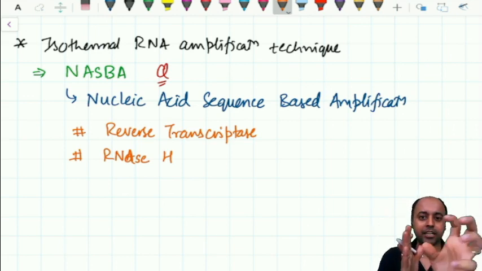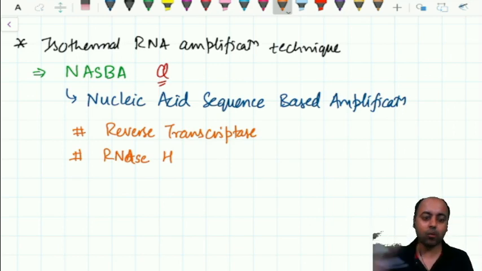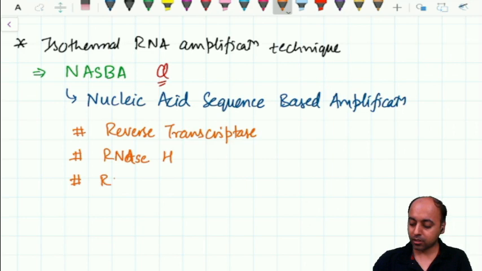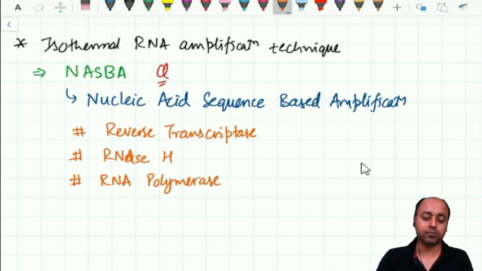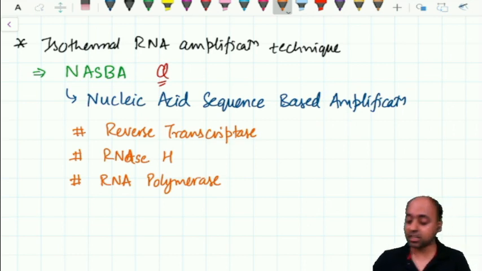RNase H will degrade the RNA so that you are left with the complementary DNA, and using this complementary DNA, we can make a lot of RNA. That is, the RNA polymerase is required for this next step. So reverse transcriptase, RNase H and RNA polymerase, these are the three enzymes which are required for the NASFA.